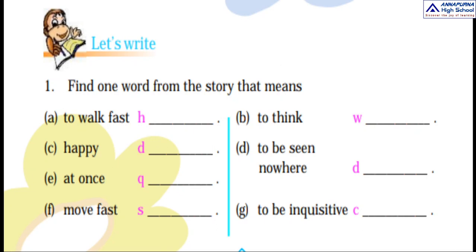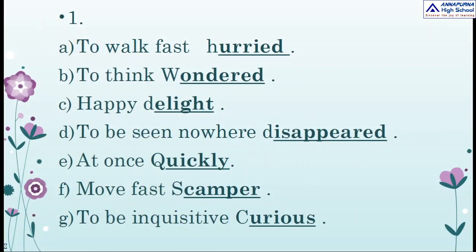Okay, once again let us see our answers. To walk fast means hurried. To think means wondered. Happy means delight. To be seen nowhere means disappeared. At once means quickly. Move fast means scamper. To be inquisitive means curious. Now let us go to next one.